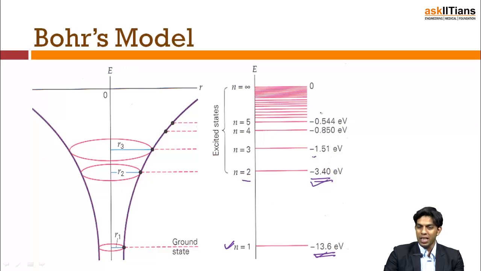As you can see, as you move higher, the energy difference between two levels keeps on decreasing. So at higher levels, it becomes sort of continuous. It's not truly continuous, but it appears to be continuous at very high values of n.